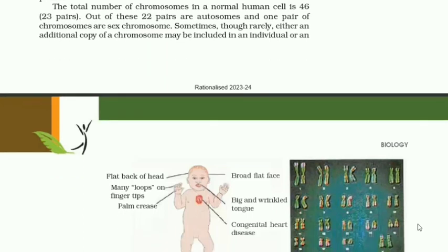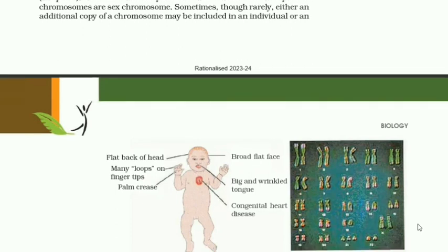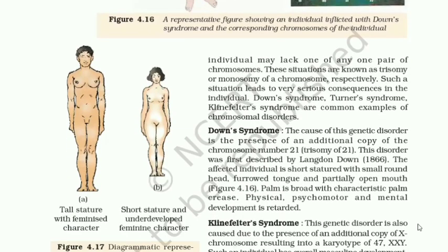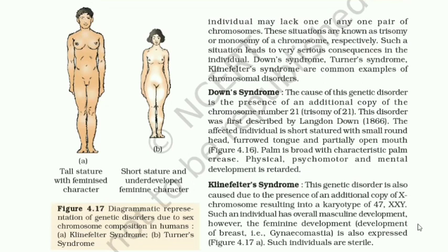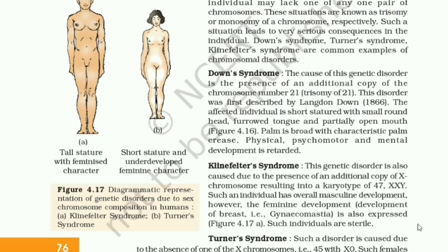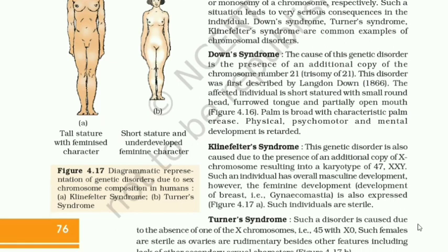The total number of chromosomes in a normal human cell is 46, that is 23 pairs. Out of these, 22 pairs are autosomes and one pair of chromosomes are sex chromosomes. Sometimes, though rarely, either an additional copy of a chromosome may be included in an individual, or an individual may lack one of any one pair of chromosomes. These situations are known as trisomy or monosomy of a chromosome, respectively. Such a situation leads to very serious consequences in the individual. Down syndrome, Turner syndrome, Klinefelter syndrome are common examples of chromosomal disorder.